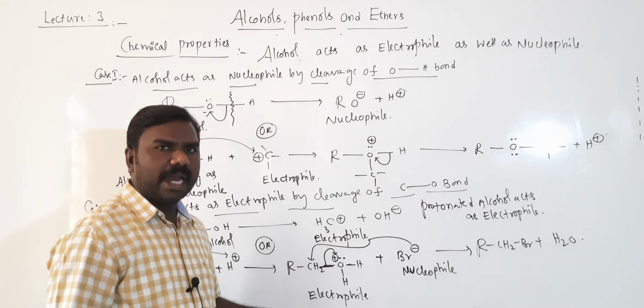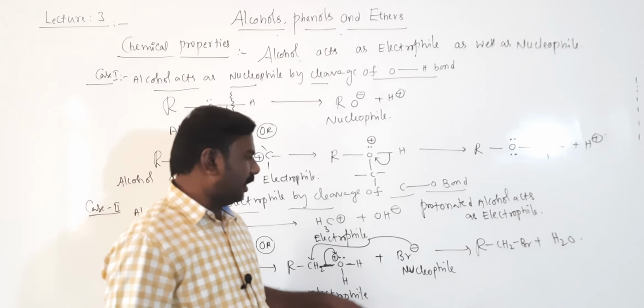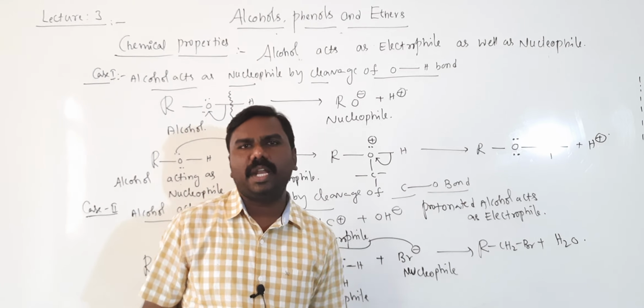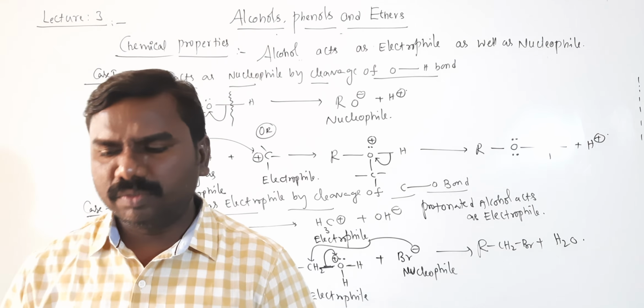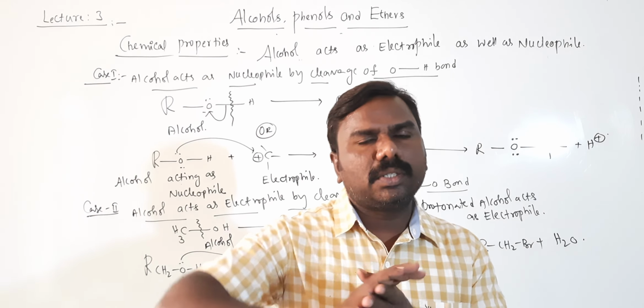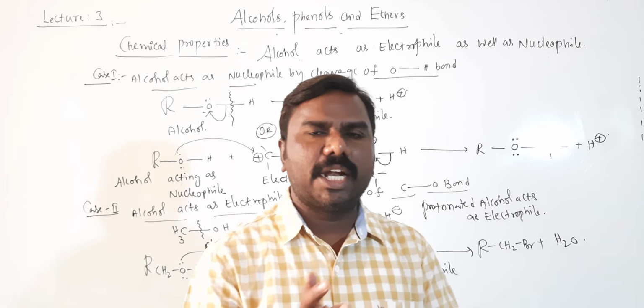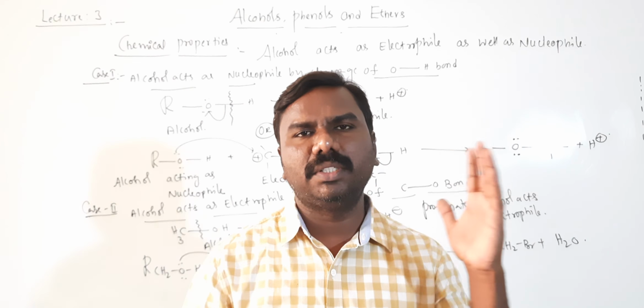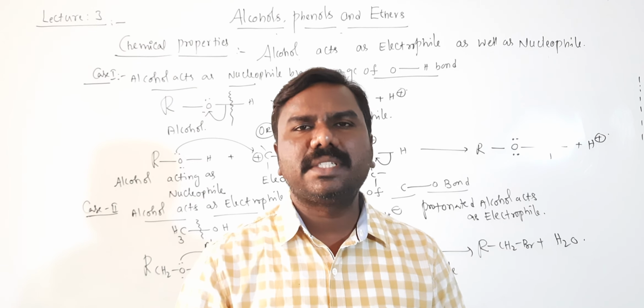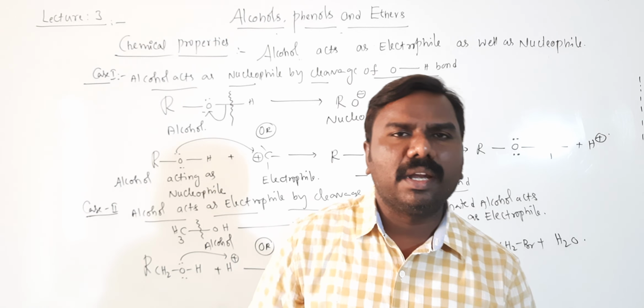This acts as electrophile, that's why it can be attacked by nucleophile. Then water is eliminated. Getting all of you? So with this introduction of chemical properties. So here the chemical properties are two categories: reactions involving the cleavage of OH bond, reactions involving the cleavage of CO bond. We'll continue in our next session.